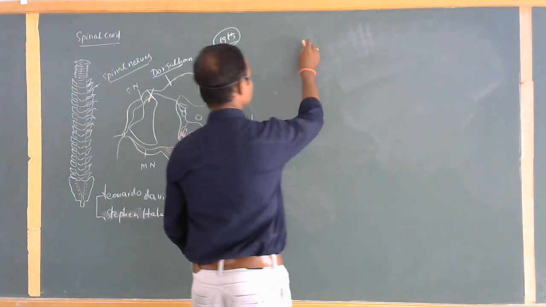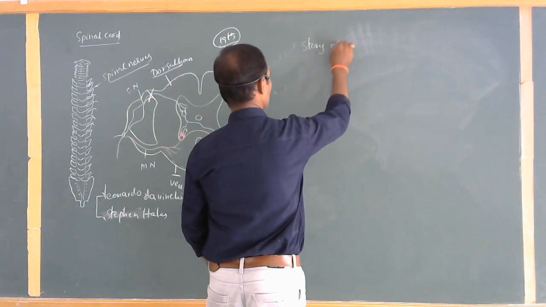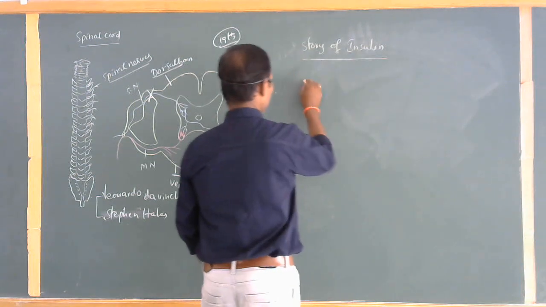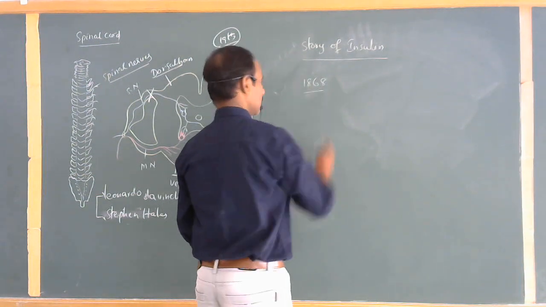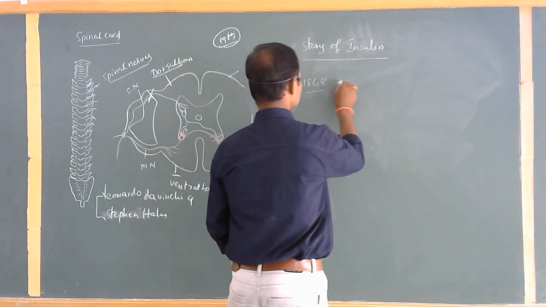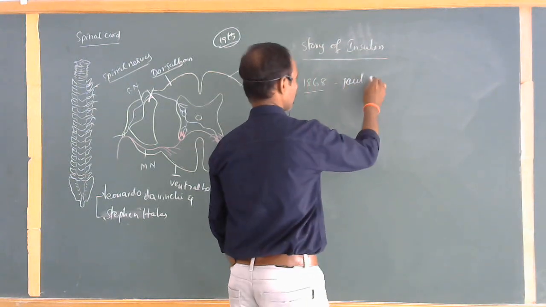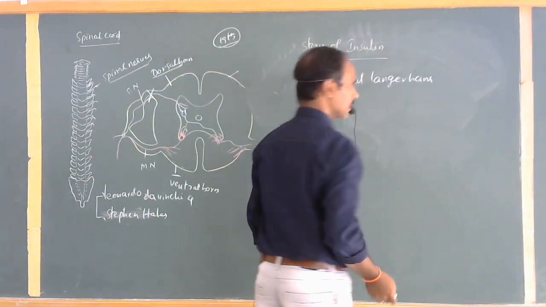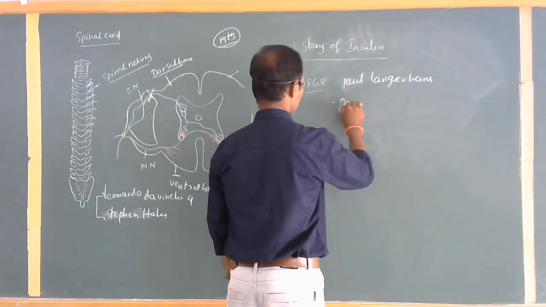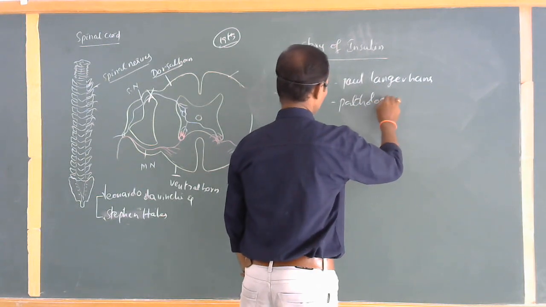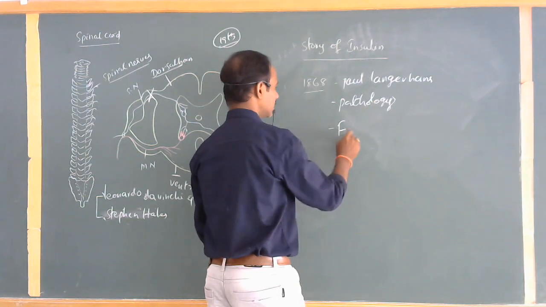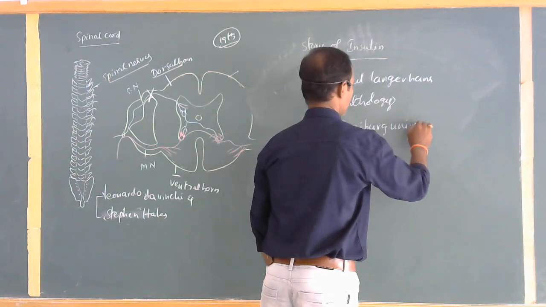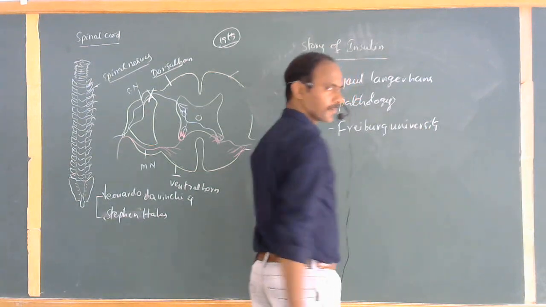The story of insulin. In the year 1868, the scientist called Paul Langerhans, a professor of pathology at Freiburg University, Germany.